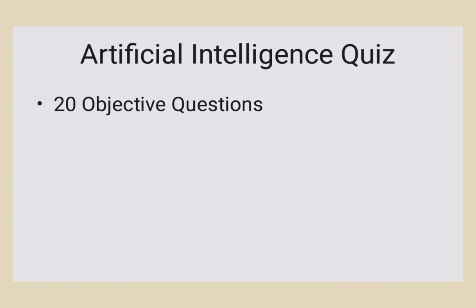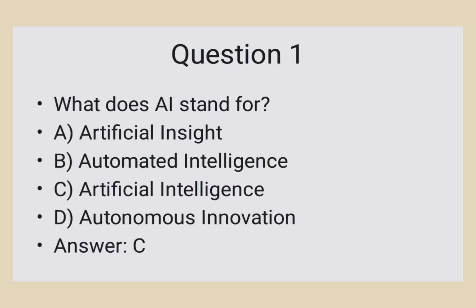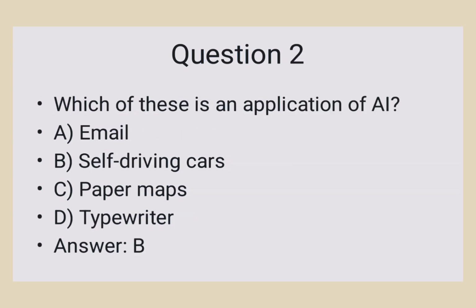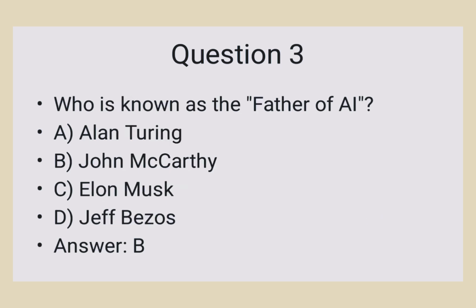This video is about 20 objective questions of artificial intelligence. Now, question number 1. What does AI stand for? Answer is C. Artificial intelligence. Question number 2. Which of these is an application of AI? Answer B. Self-driving cars. Question number 3. Who is known as the father of AI? Answer B. John McCarthy.